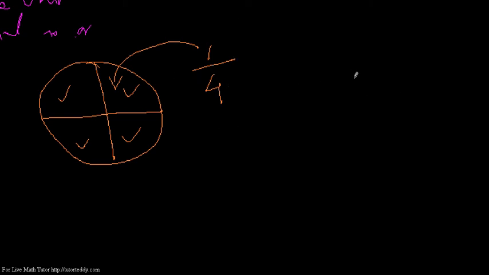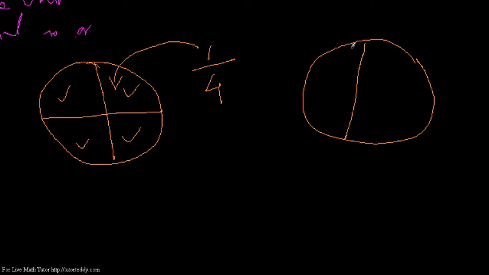Or you can see it this way also. When I have a whole pie, if I divide it into halves, sorry, this is not an exact half, make it an equal half. So what are these two parts?